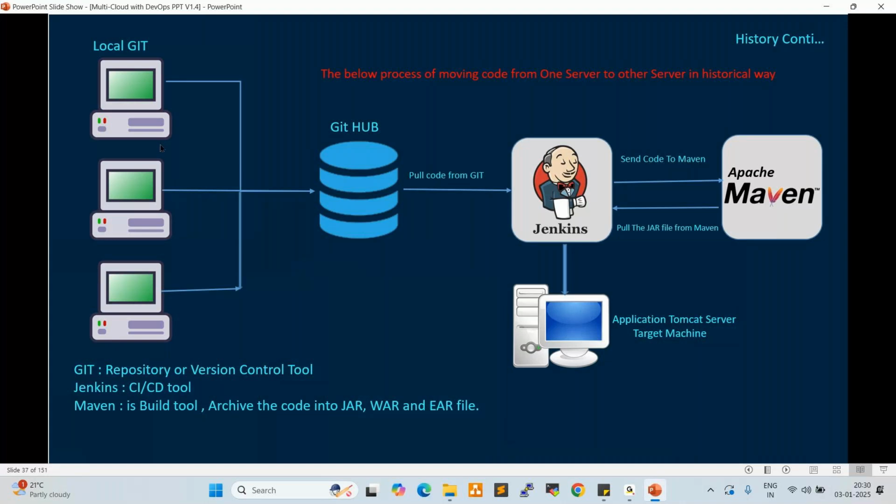They push the code to GitHub. From GitHub, Jenkins takes the code. The raw code will be pushed to Maven. Maven will convert it into a war, jar, or ear, which is a binary file. That will be given back to Jenkins. Jenkins pushes it to the application server. Here we deploy the war file. Clear, right, everyone?